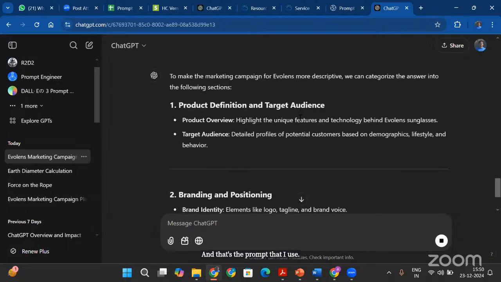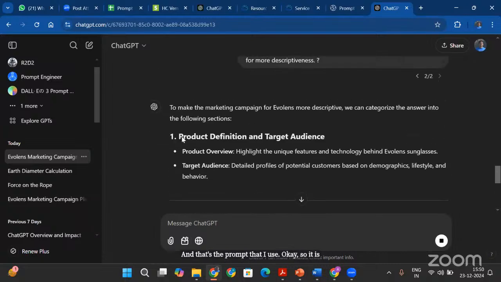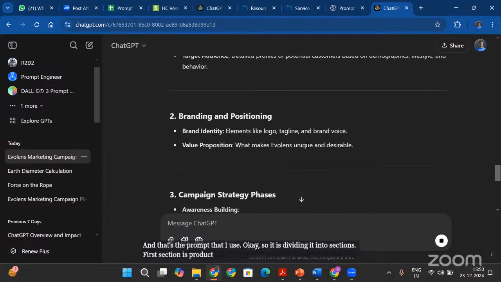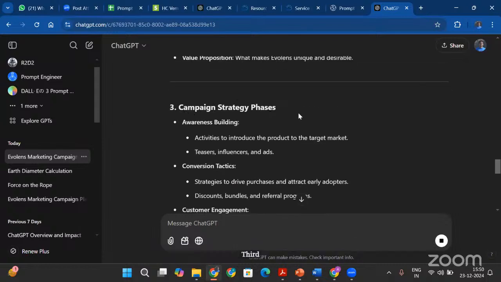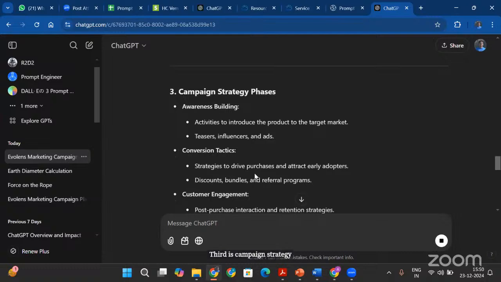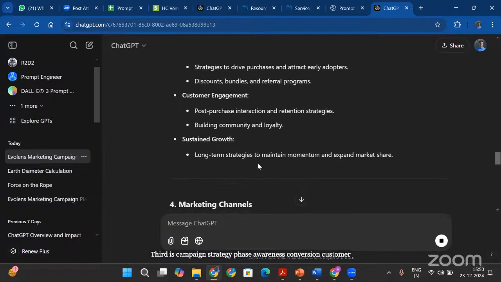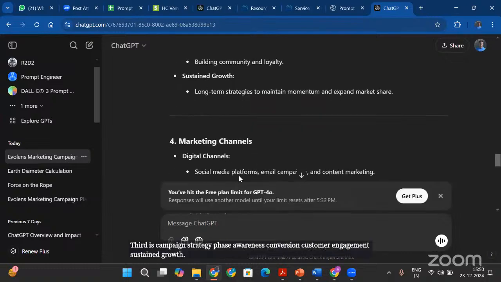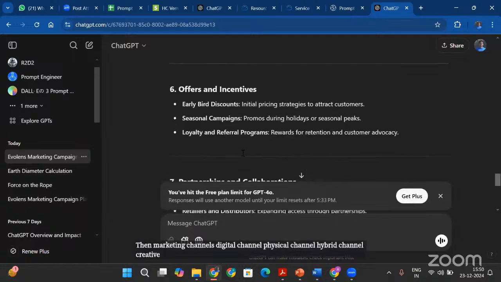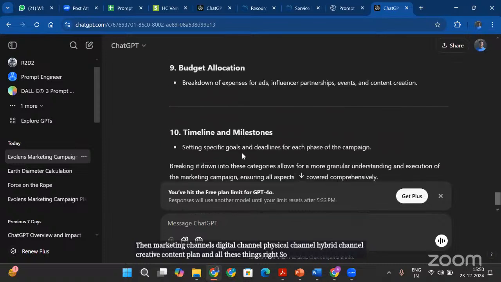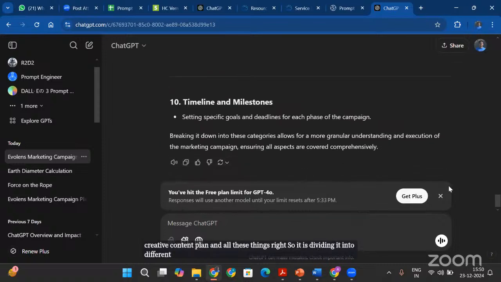Okay, so it is dividing it into sections. First section is product definition and target audience. Second is branding and positioning. Third is campaign strategy phase: awareness, conversion, customer engagement, sustained growth. Then marketing channels: digital channel, physical channel, hybrid channel, creative content plan, and all these things, right? So it is dividing it into different categories.